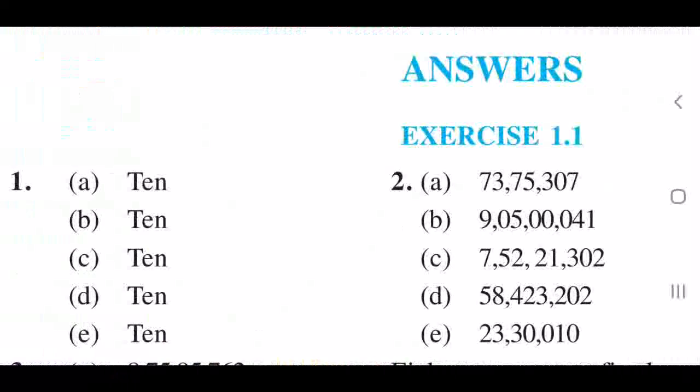The first, all are 10. Second question, you have written the same numerals with those wordings. If you got a mistake, no problem, correct it. And study now itself. Understood? Okay. Let's move to third.